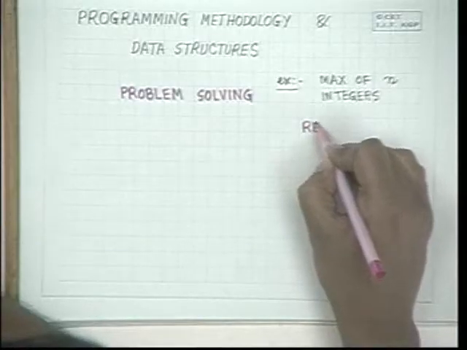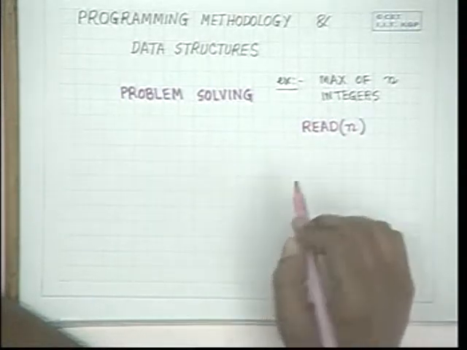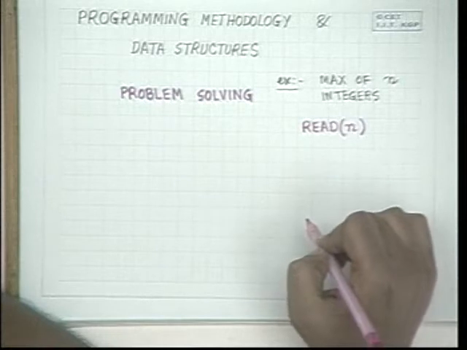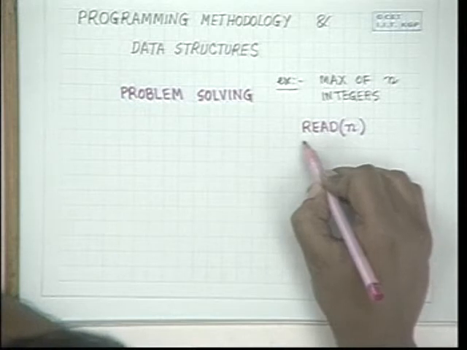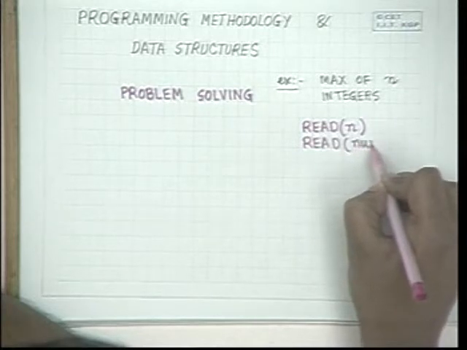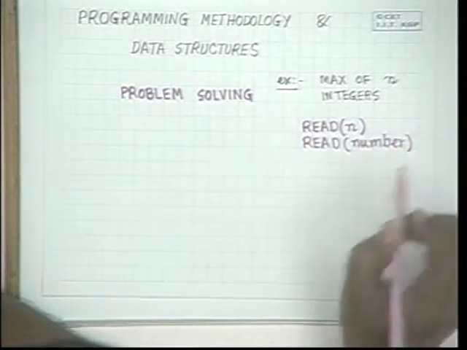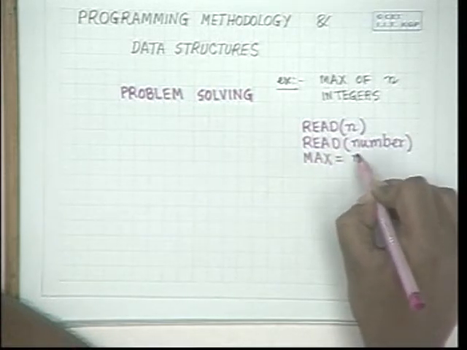Now, all of us, those who have got programming experience, would immediately come up with a solution which looks like this. You will say read n, and then you will read the n numbers, and in an iterative loop you would find the maximum. Read the first number, and then initialize the maximum to this number,